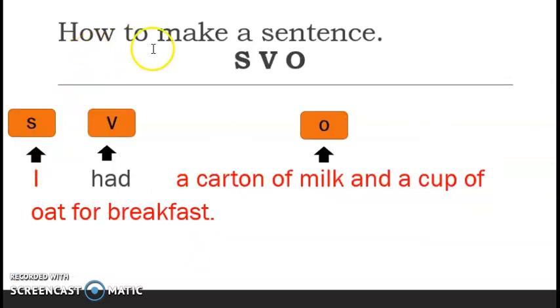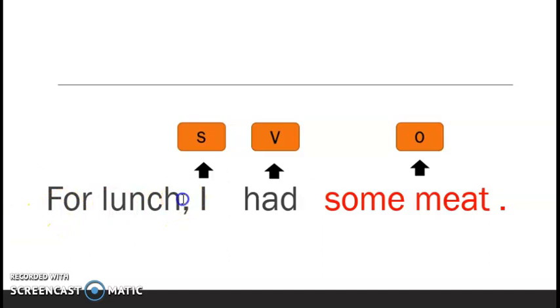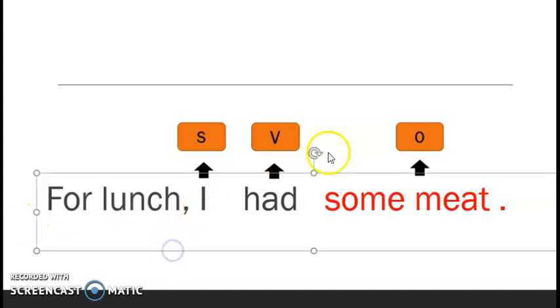Okay, look here. How to make a sentence? Mesti ada perkataan SVO. Remember, subject, verb, object. So, subject dia I, saya. I had. Ni verb to have. So, tapi sebab past tense kita guna had lah. Tak kisah. She had, he had, they had. Tapi ni kan I kan. Jadi, I had a carton of milk and a cup of oat for breakfast. Object. Object dia apa? Okay, tengok. For lunch. For lunch ni kata hubung je. Dia tak termasuk sekali SVO. I had some meat. Some meat ni adalah dia punya object. Had adalah verb. I adalah subject dia.